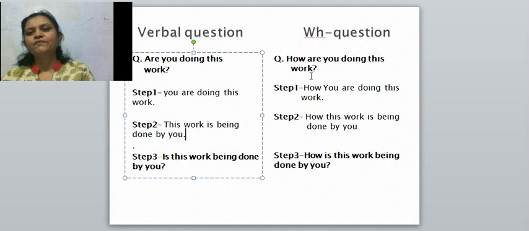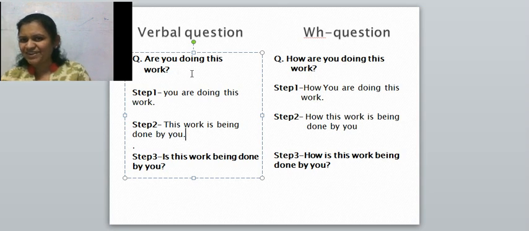Okay, now we will go towards the WH question. How are you doing this work? Step first, as I told you in the last sentence, how is written. Suppose this how is not there. Are you doing this work? Once again we are getting the verbal question. Here we get the same question. Then as usual, write down the how in the beginning, then you are doing this work. Means the question is converted into the assertive sentence.